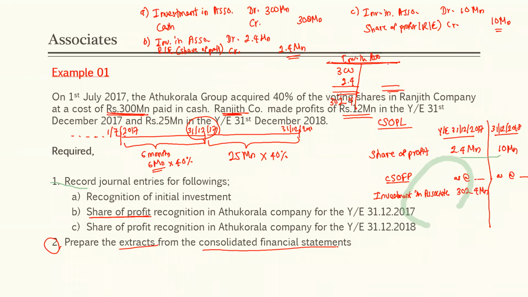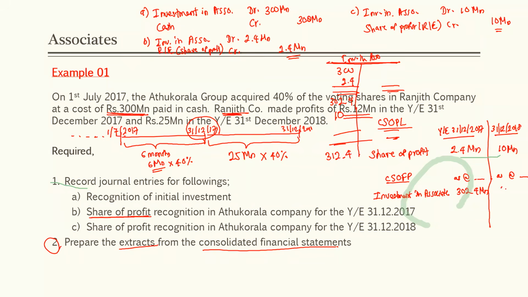Right? In the following year, again, we have recorded our profit share, 10 million. That one, what we have done? Investment in associate account debit. It means what is the amount that we need to bring forward? 312.4 million.